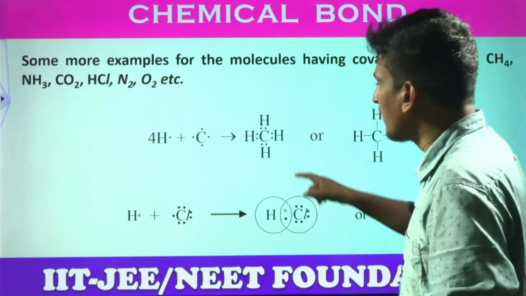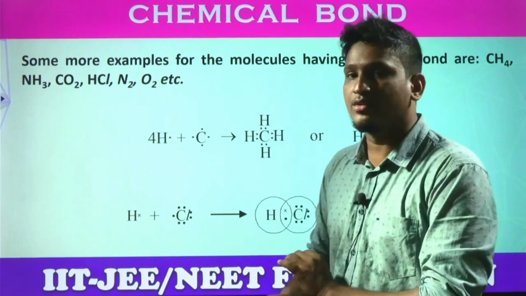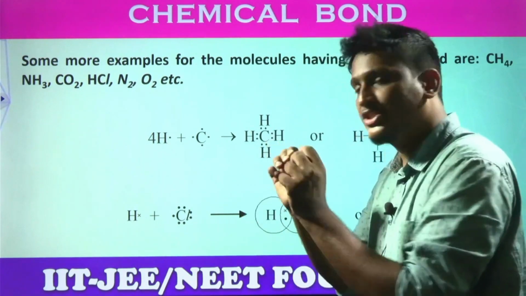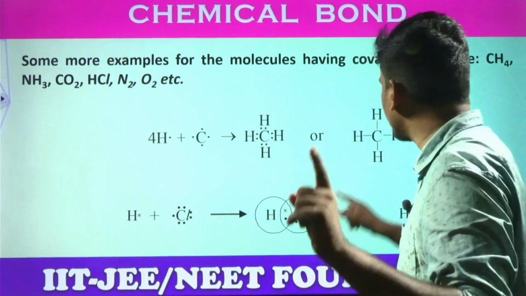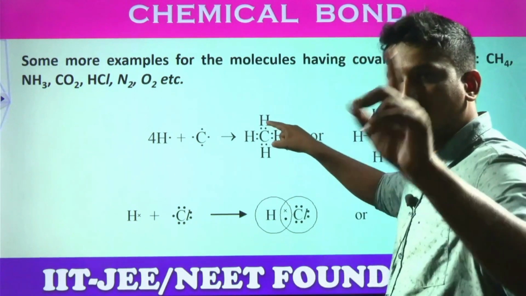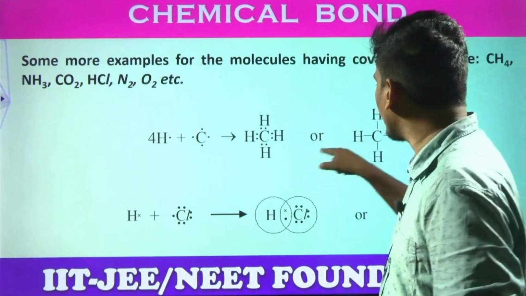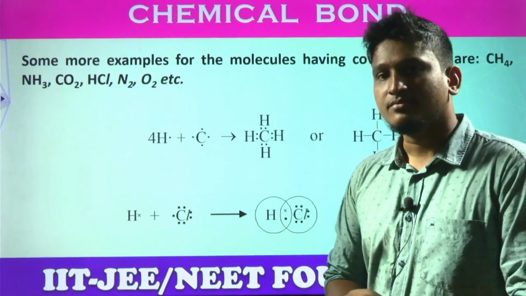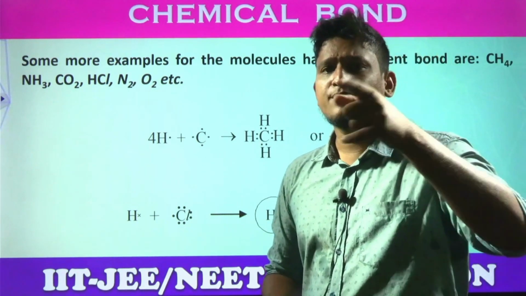Now listen here. Between carbon and the left hydrogen, how many electrons are there? How many electrons do they share? 2 electrons, one pair of electrons, so 1 bond. Between this carbon and the top hydrogen, how many electrons? 1 pair, so 1 bond, 1 bond, 1 bond. Total how many bonds are there? 4 bonds are there. Sir, but you said 4 bonds are not possible.